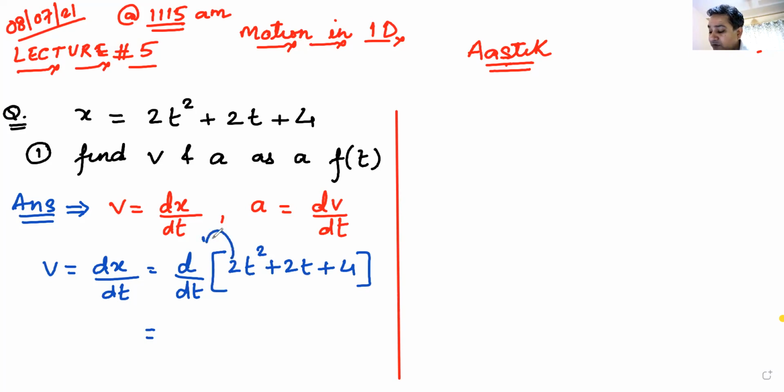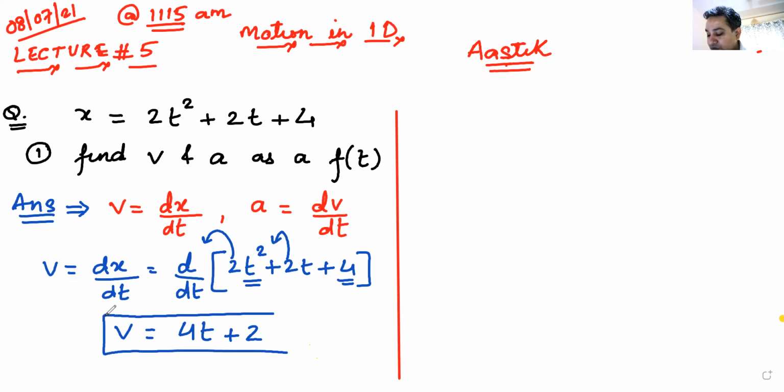2 will jump out, then we'll find the derivative of t square. Derivative of t square is 2 times t, 2 into 2 is 4. So it will be 4t plus 2 again will jump out. Derivative of t is 1, 2 into 1 is 2. So 4t plus 2, 4. This 4 is a constant term. The derivative of a constant is 0. So this becomes my velocity as a function of time.